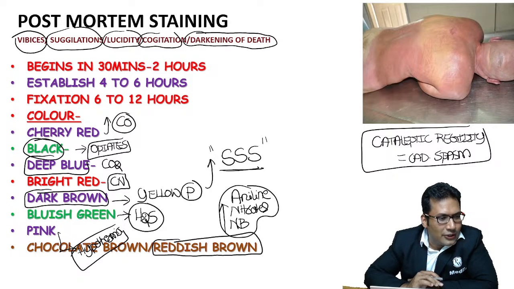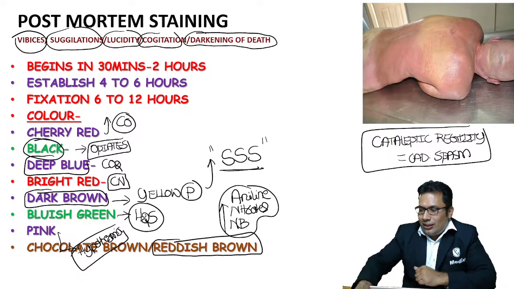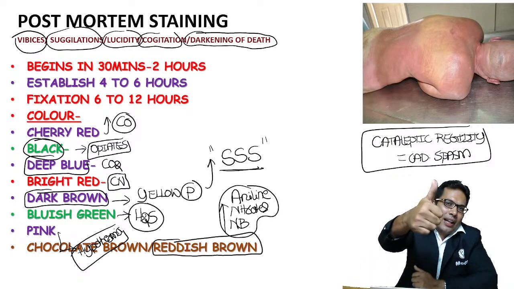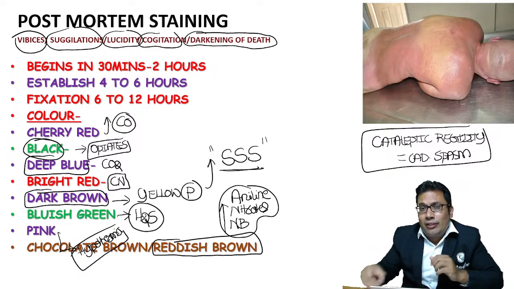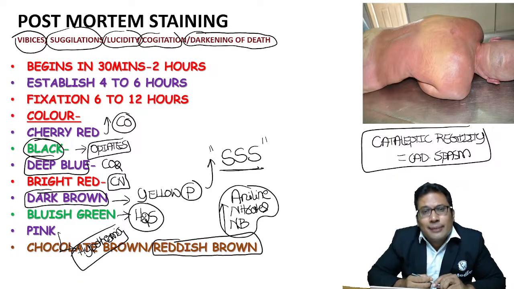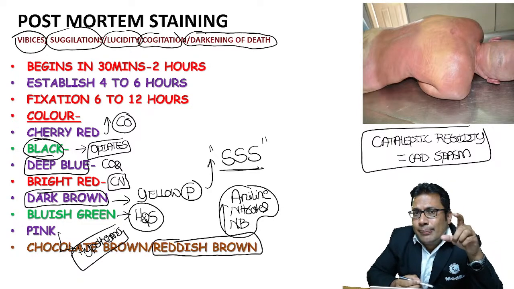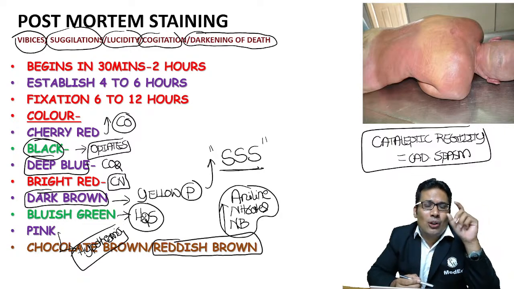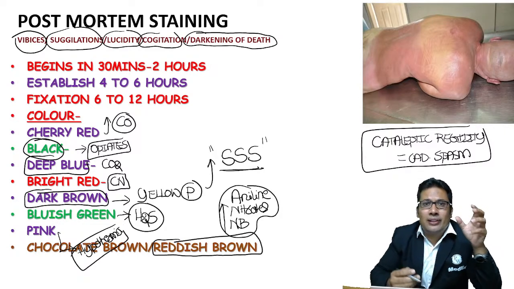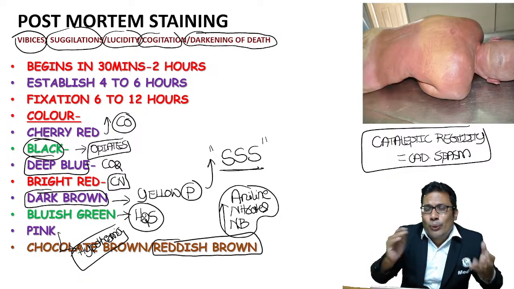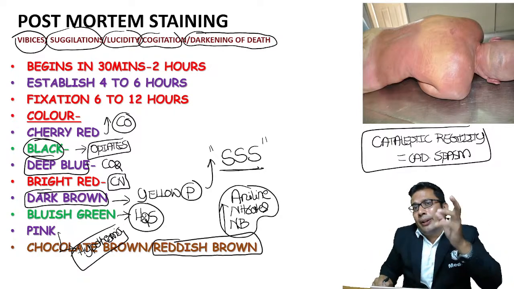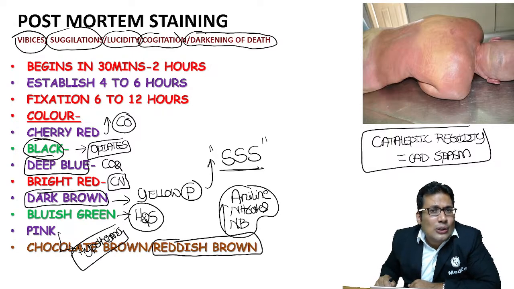Yes, my dear student. Serotonin beta, very good. Yes, you are right. In a fetus less than 7 months, there is no rigor mortis, because there is no actin and myosin, there is no proper development of the muscle, so there won't be any rigor mortis. Also remember, normal rigor mortis will not develop after embalming. Remember this point, this can be asked in the exam. Embalming is also one more cause.